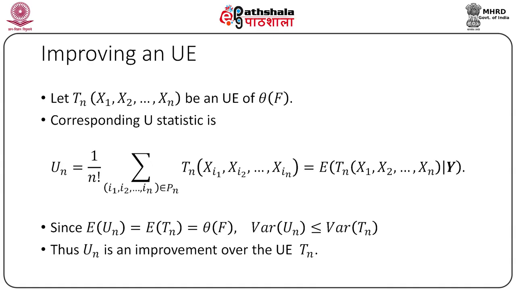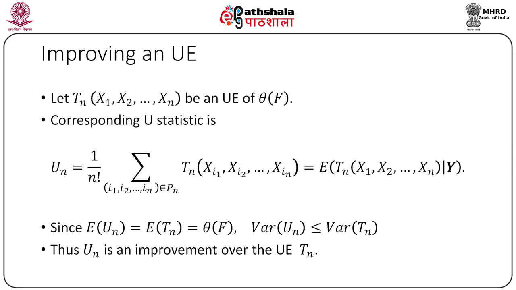Now, the expected value of Un squared can be looked upon as the double expectation of (Tn given the y vector) squared. Now, by Jensen's inequality, the expected value of Un squared is less than or equal to the double expectation of Tn squared given the full set of order statistics.